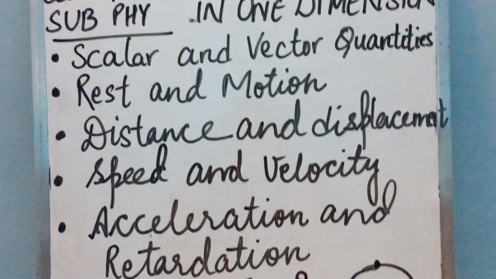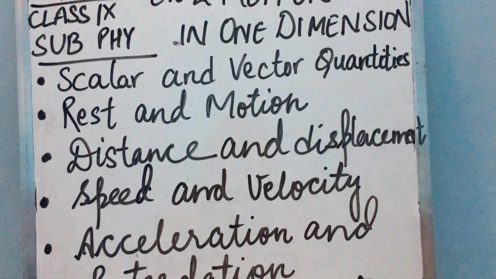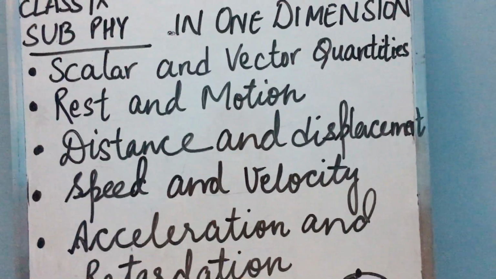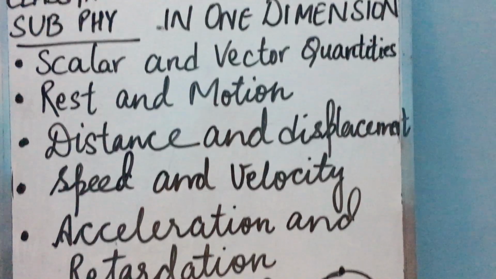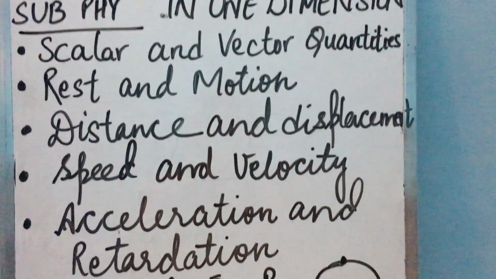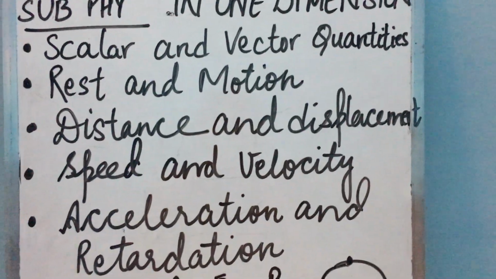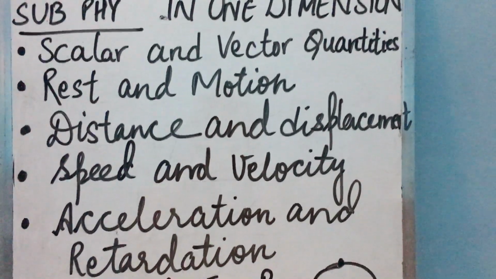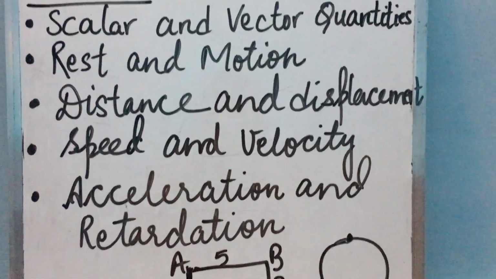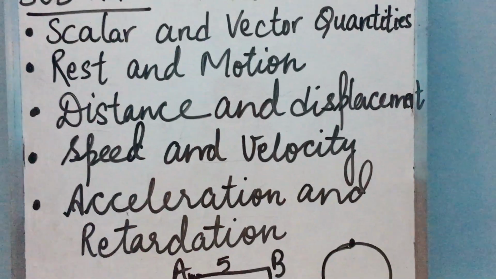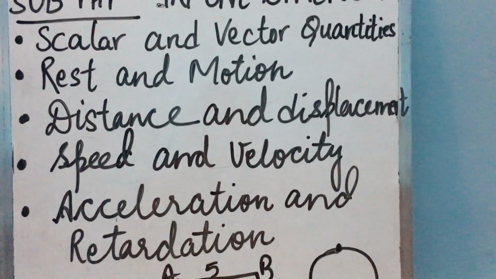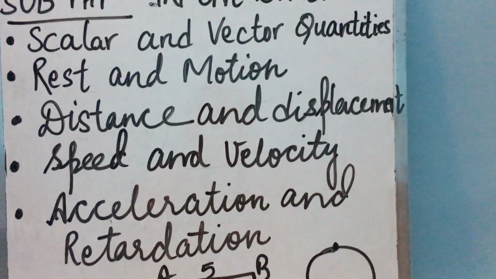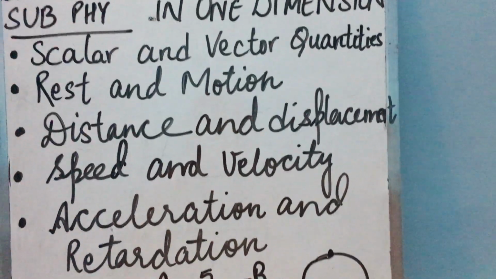Two bodies are said to be moving with the same velocities if both of them move with the same speed in the same direction. On the other hand, if two bodies move with the same speed but in different directions, or with different speeds in the same direction, they are said to be moving with different velocities. The unit is the same as the speed unit, meter per second, the SI unit, and the CGS unit is centimeter per second. Now the next topic is uniform velocity.